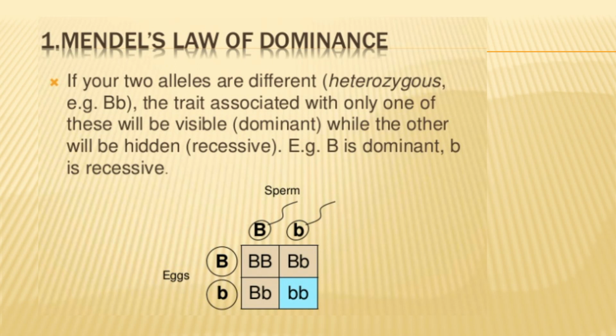If your two alleles are different, one is heterozygous, and it means capital B and small b are two different alleles. One is the dominant allele and the other is the recessive allele present in a gene's alleles. The trait associated with only one of these will be visible, while the other will be hidden, because a dominant allele is also present along with the recessive allele. So where the dominant allele is present, the recessive will be masked by the effect of the dominant allele.